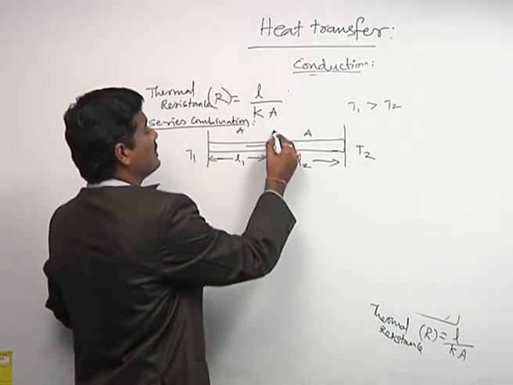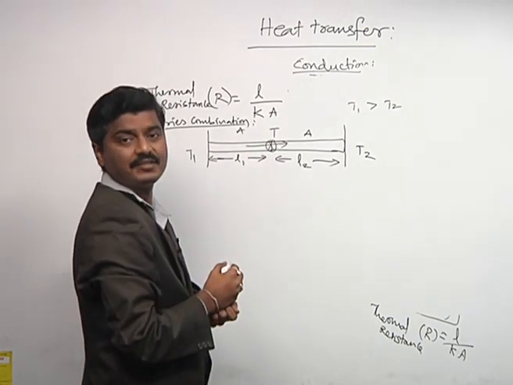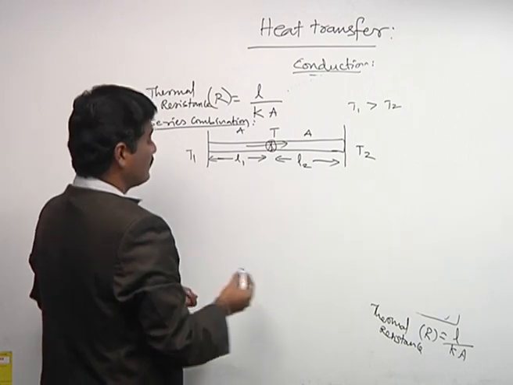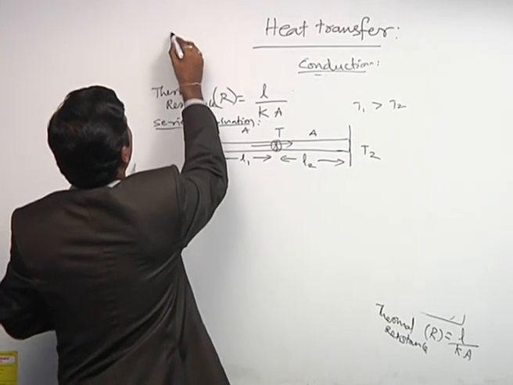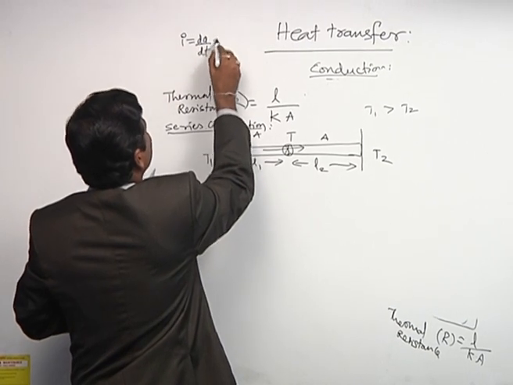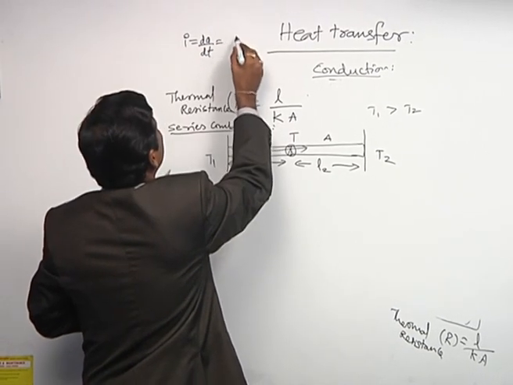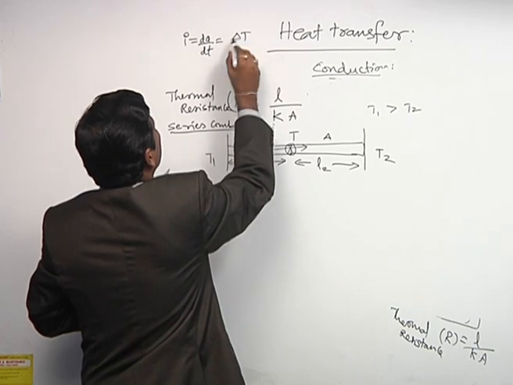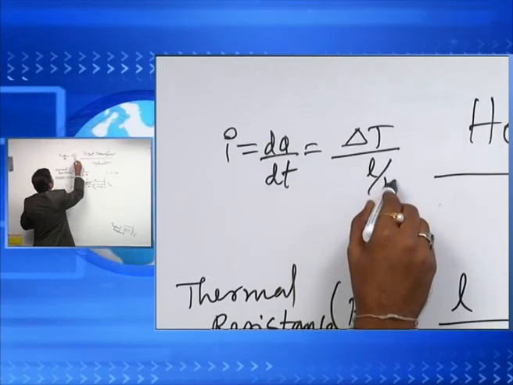Let my assumption be that T is maintained at the junction. So how can we write it using the heat current, that is I equal to dq by dt? We derived this: it is the temperature difference by thermal resistance, L by KA.